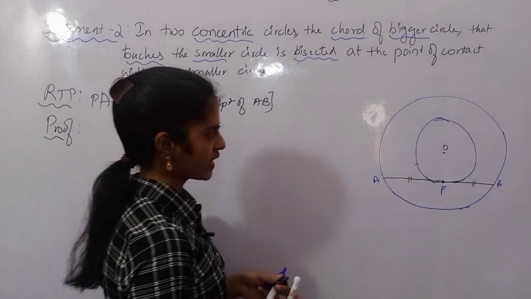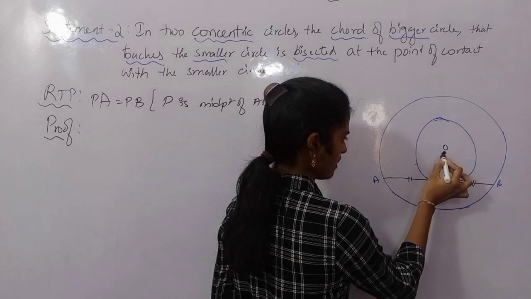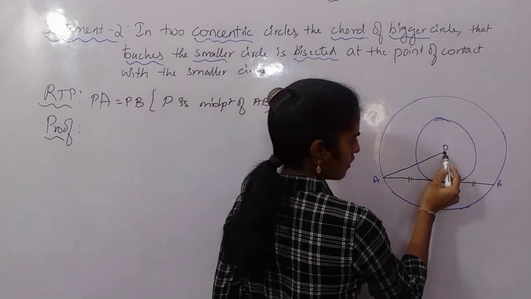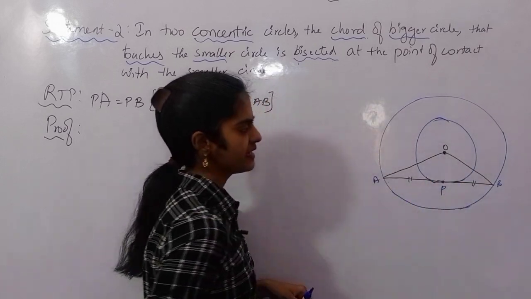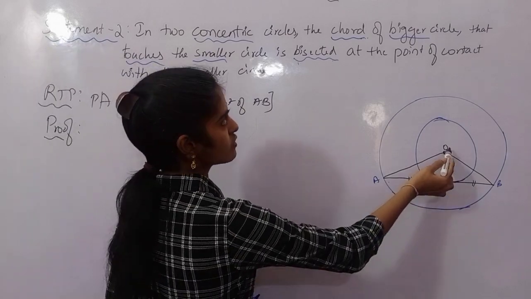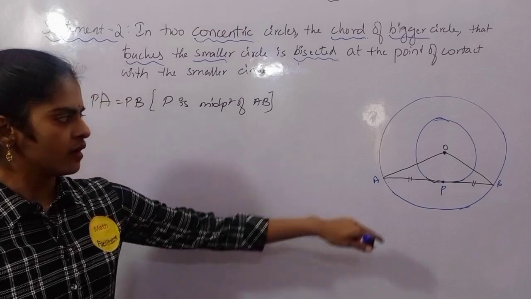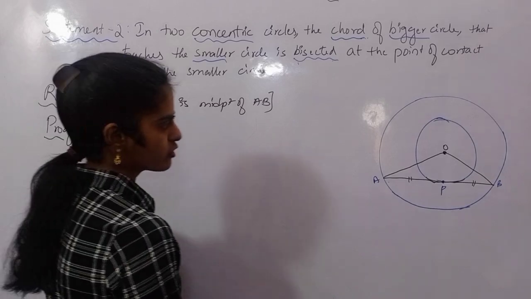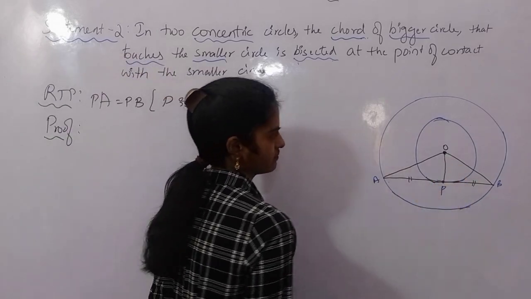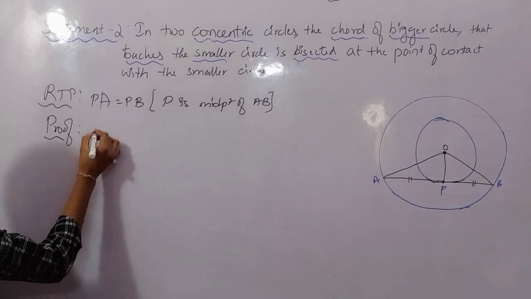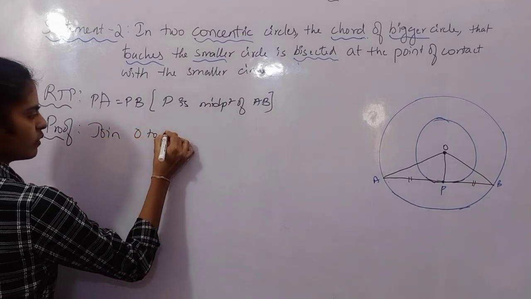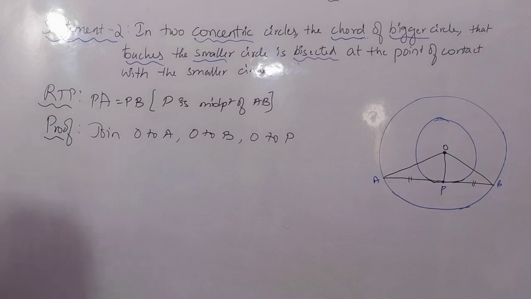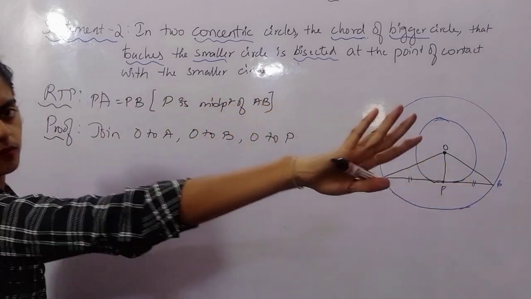To write the proof, from the center O, I am joining the radii. O to A is a bigger circle radius. O to B, center O to the point B, is also a bigger circle radius. Do you understand? OA is the radius of the bigger circle, OB is also a radius of the bigger circle. And let me also join O to P. So join O to A, O to B and O to P. From center O, I am joining all the points A, B, P.